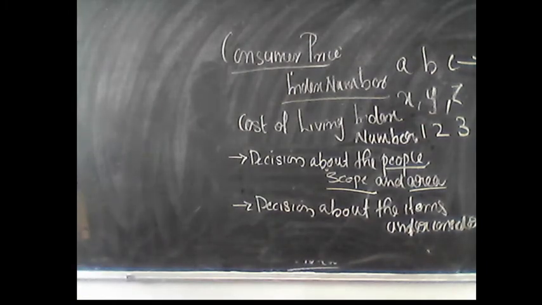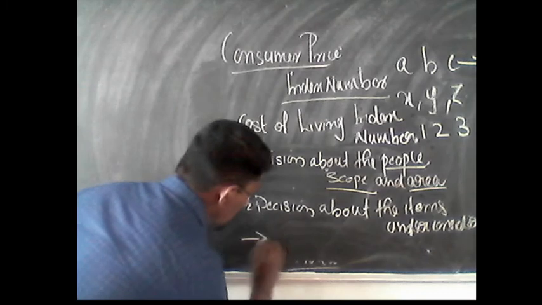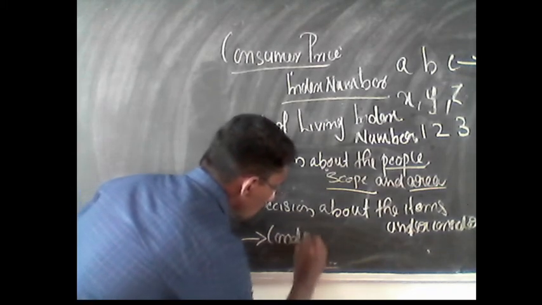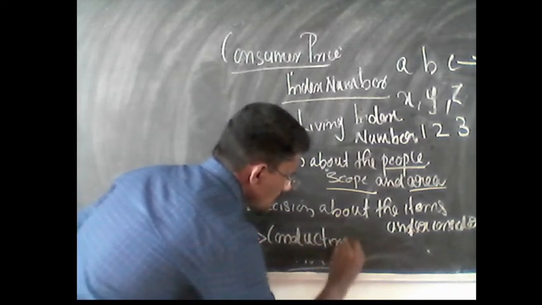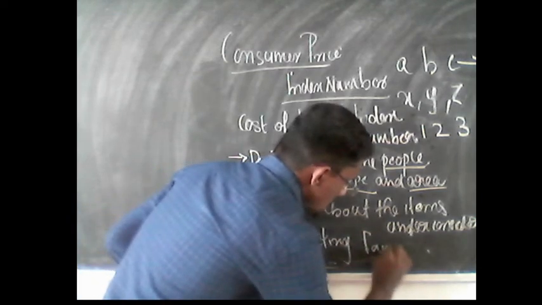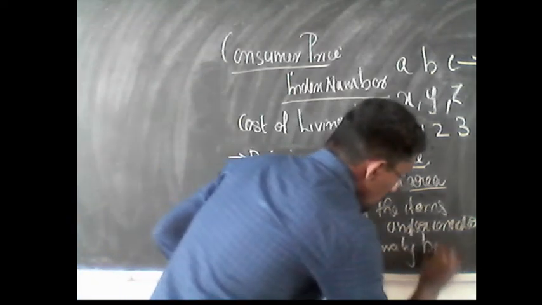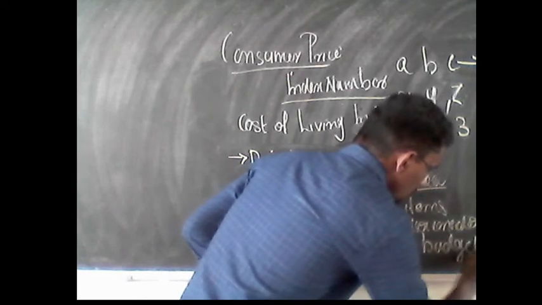And the third step is to conduct the family budget inquiry.